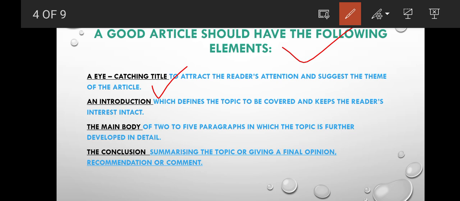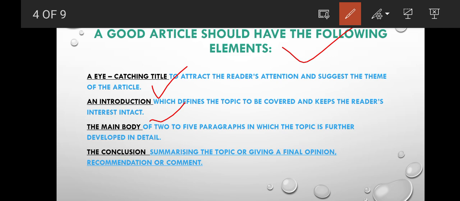Next is introduction. An introduction defines the topic to be covered and keeps the reader's interest intact. There should be a good, strong introduction through which a reader gets impressed. The main body should have 2 to 5 paragraphs.